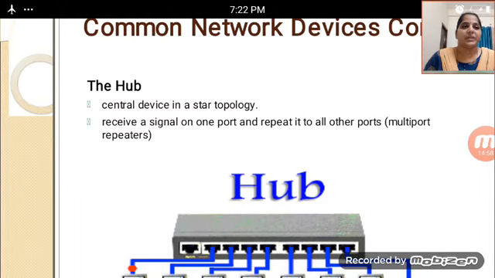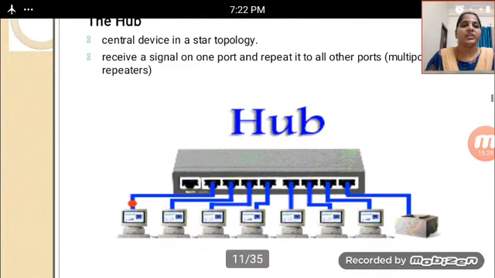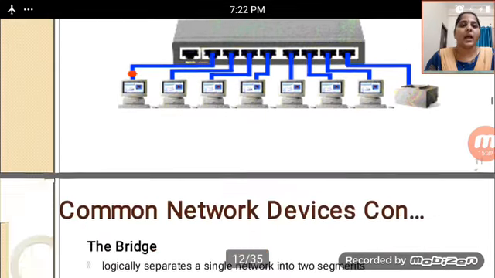That is why it is called a multi-port repeater, having more than one port, as shown in the figure. Whenever we use a hub, it has multiple ports on a single device. This is known as a hub.